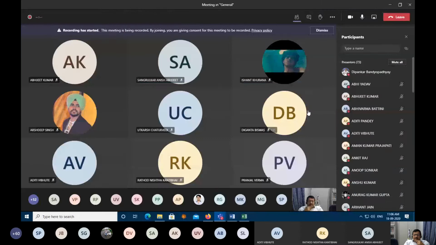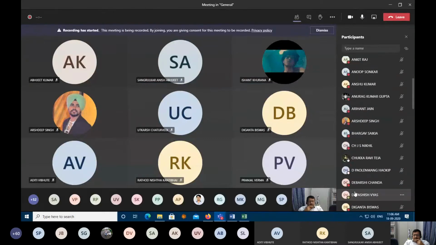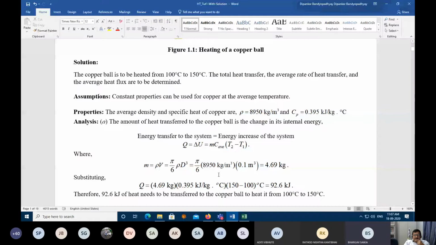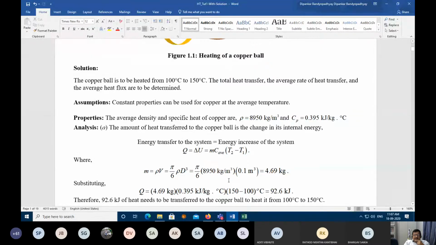Yeah, so all of you have obtained the heat load. What is the heat? Bhargav Saikia, could you get it? What is the amount of heat you obtained? 92.55 kilojoules. Yes. So it will be mass times Cp times delta T, and you have to be very careful about the units here. Since the Cp is given in kilojoule per kg degree centigrade, this is easy. But in the exams, this will be mixed up. And then you have 150 minus 100 centigrade. So that leads to 92.6, right?